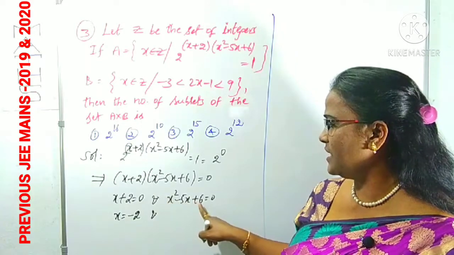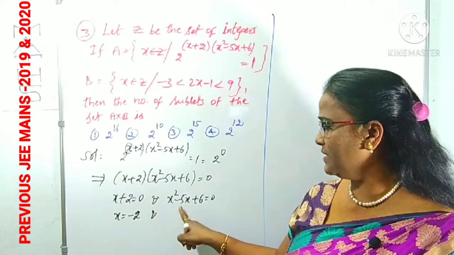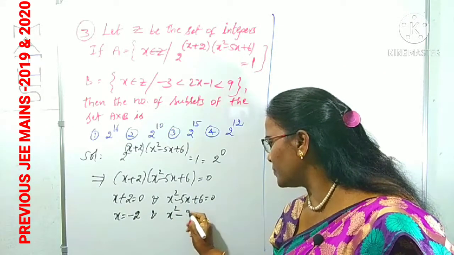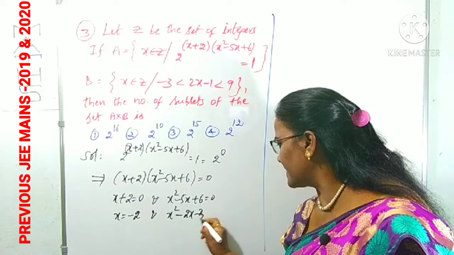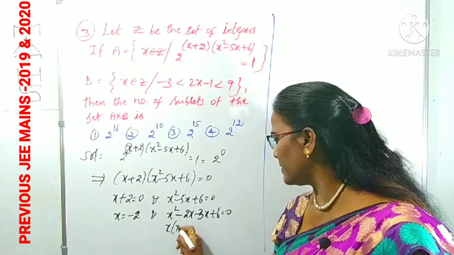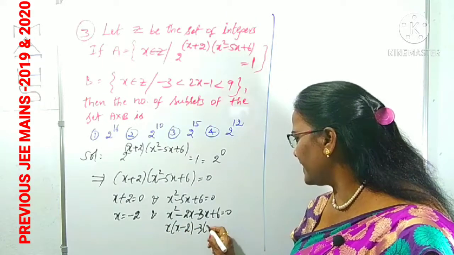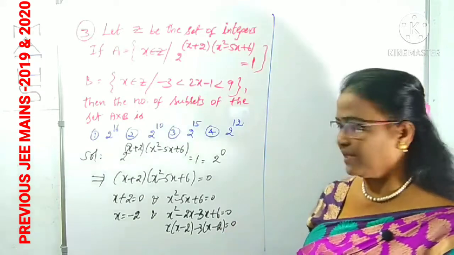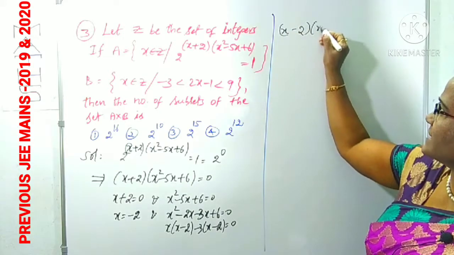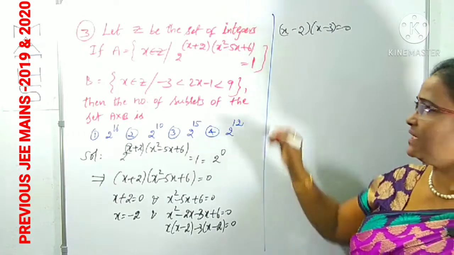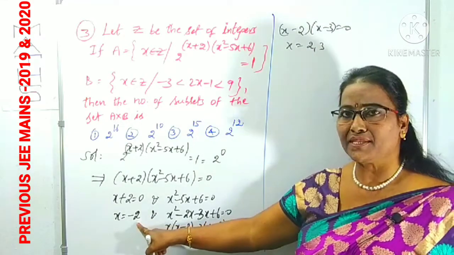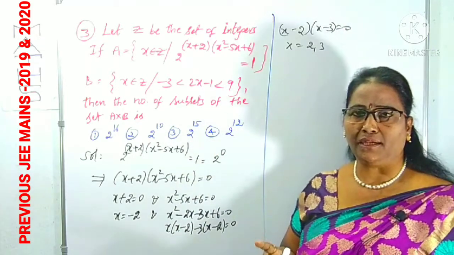6 ones are 6. We can take 6 as 3 times 2, because here it is minus 5x plus 6. That's why I can take x square minus 2x minus 3x plus 6 is equal to 0. Taking x common here, x minus 2, with the minus 3 common, x minus 2 is 0. There are two factors. What are those? x minus 2 into x minus 3 is 0, right? What are the x values here? We got 2 and 3. Here x is minus 2, and here x is equal to 2 and 3.